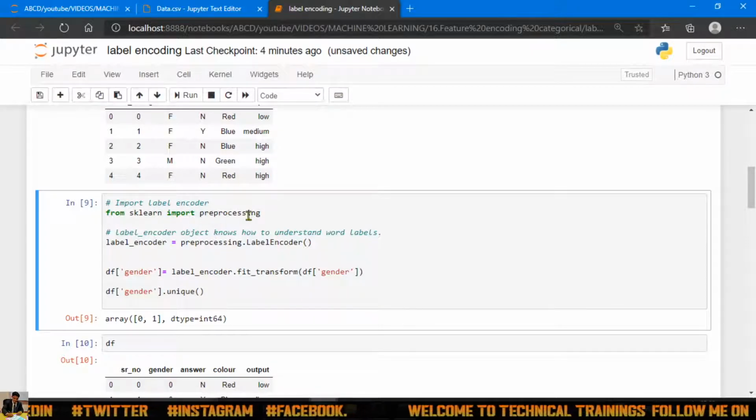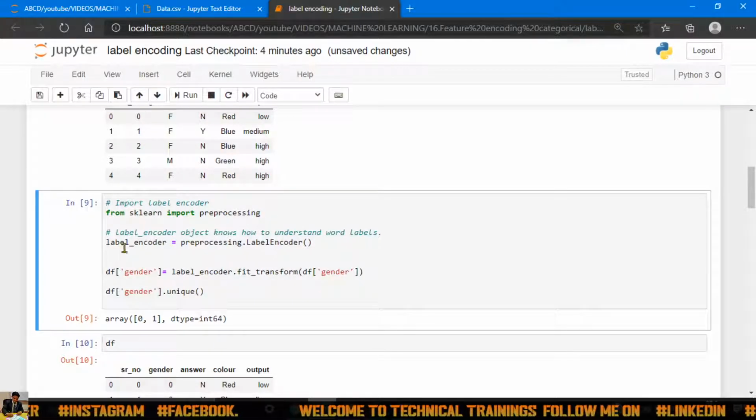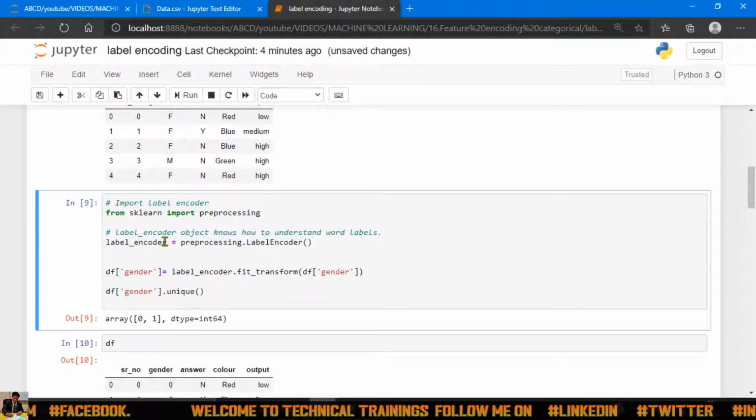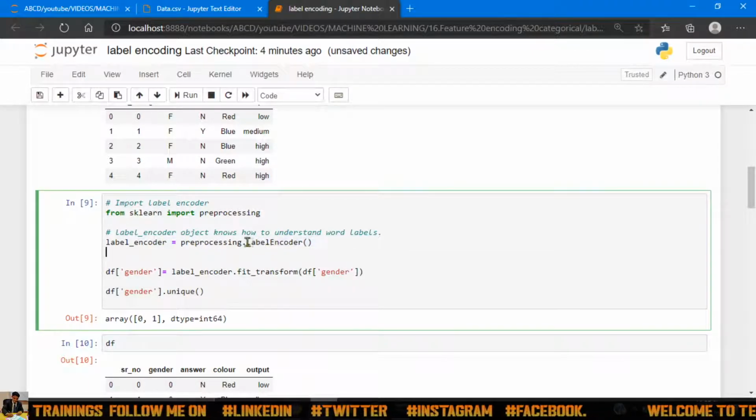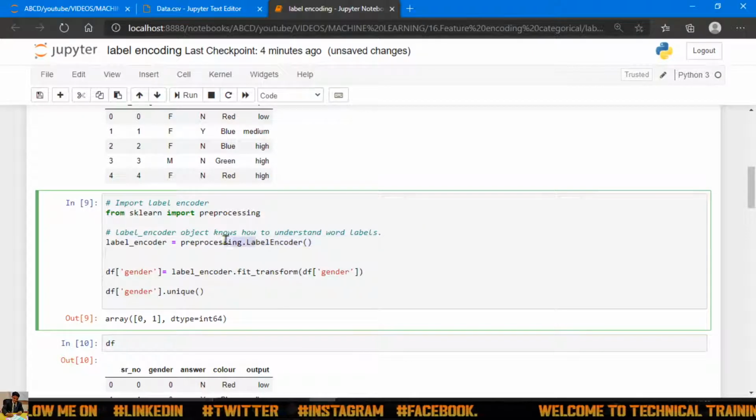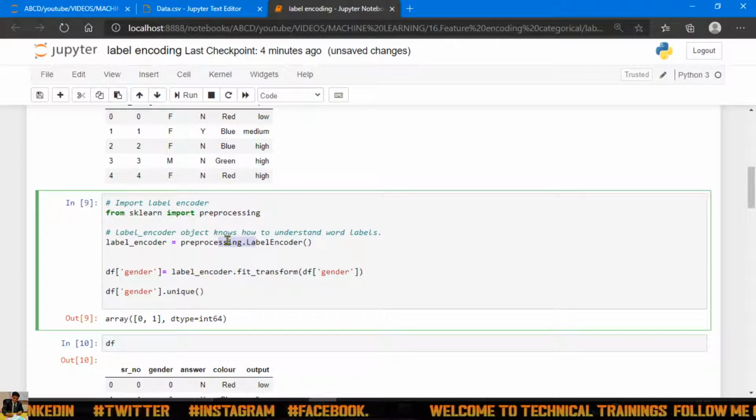From sklearn import preprocessing. We are defining one variable, label_encoder equal to preprocessing.LabelEncoder. So we take this LabelEncoder from preprocessing, and where is preprocessing present? In sklearn. So it's very simple.